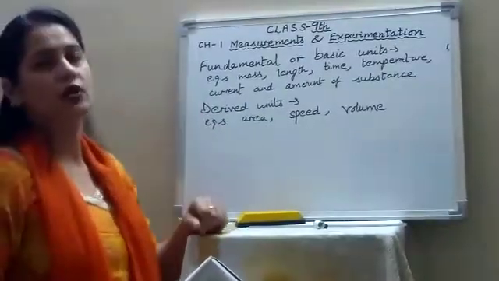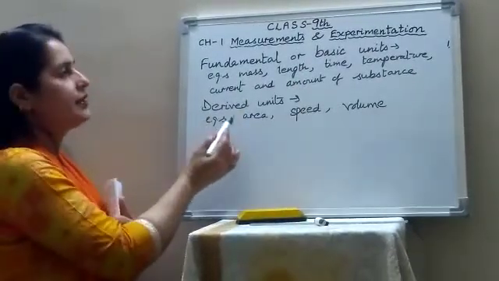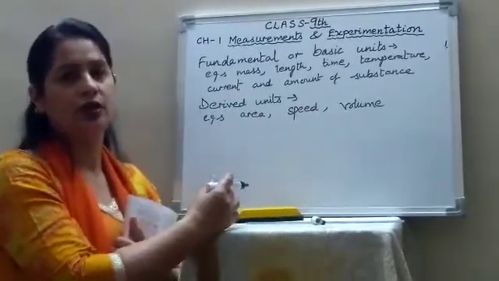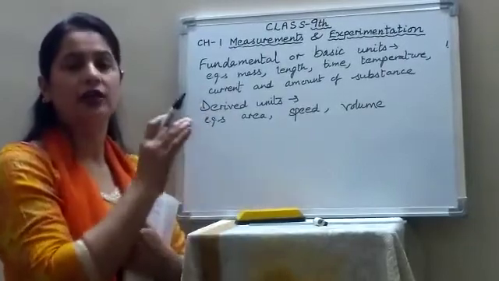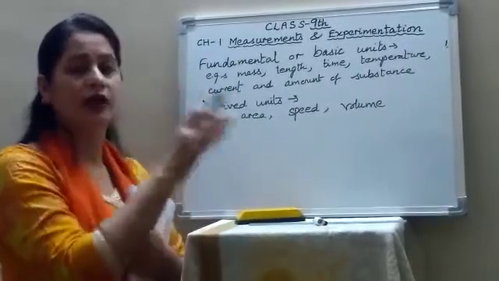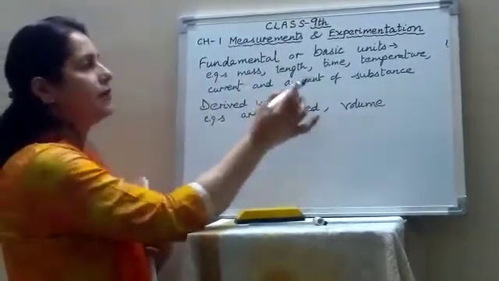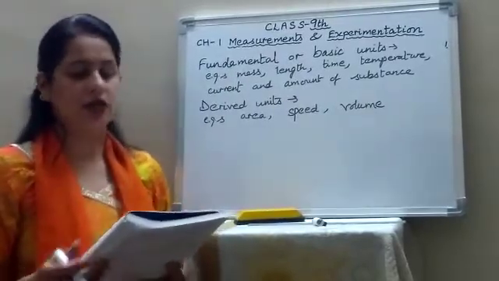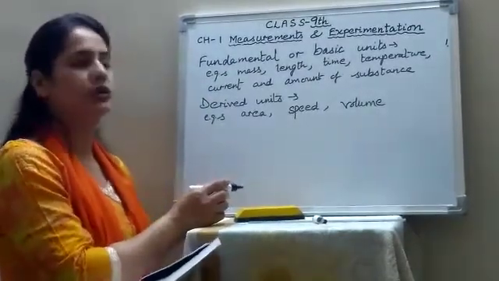Now there are 2 types of units: fundamental or basic units and derived units. What do you mean by a fundamental unit? The unit which is independent of any other unit and cannot be expressed in terms of other units. It has its own identity. That is called a fundamental unit.